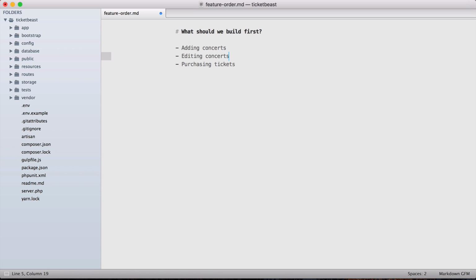Another feature that might be important is being able to control when a concert is visible, like when it's published, something like publishing concerts. Because imagine a situation where tickets for a concert were supposed to go on sale at midnight on December 1st. It'd be kind of a bummer if the concert promoter had to sit on their computer at 11:59 at night, adding all this information and trying to hit save at just the right time so that the tickets go on sale at the right time. It'd be nice if they could just get the concert in the system and then go and publish it when they're ready.